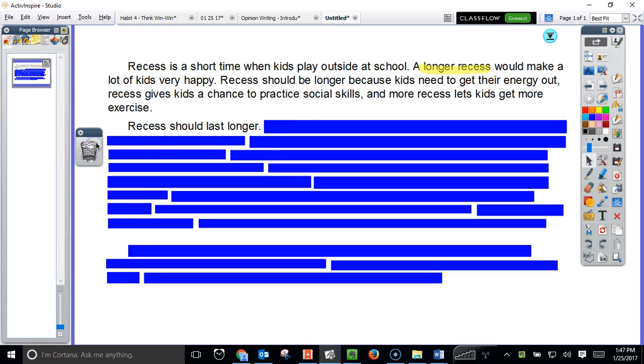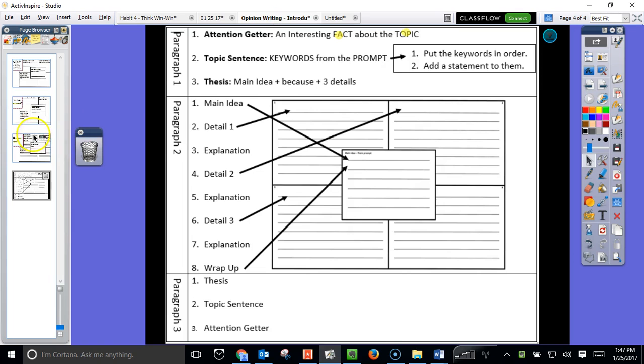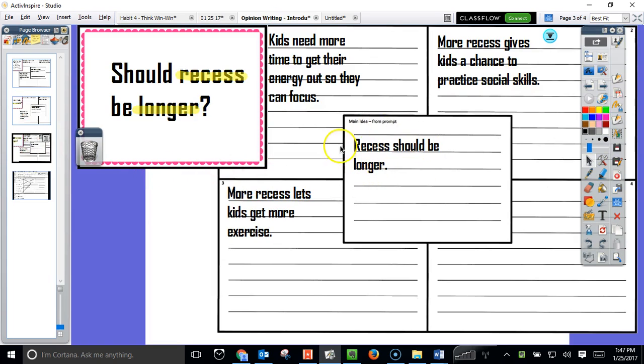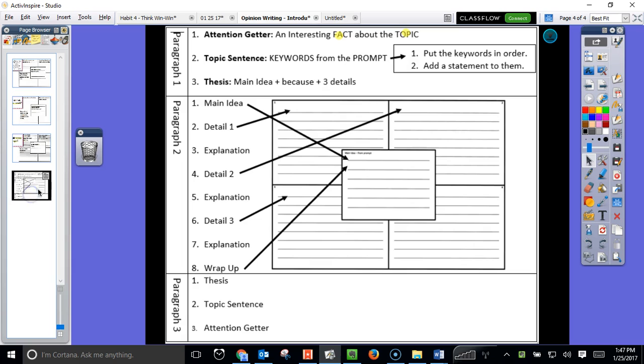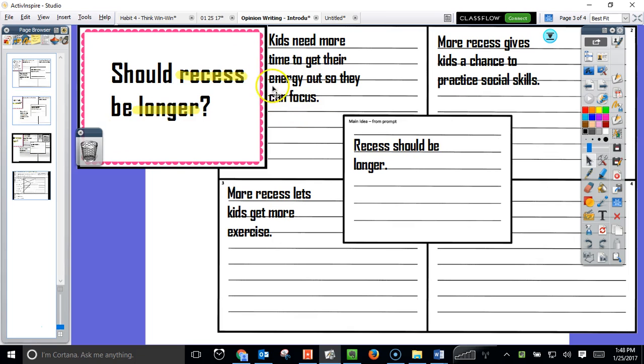Recess should last longer. And again, you can get that right from the middle of the prompt. Step 2 is to list our first detail, why we think recess should be longer, that supports the main idea. So that's the first square in the Foursquare, and I've said kids need more time to get their energy out so they can focus.